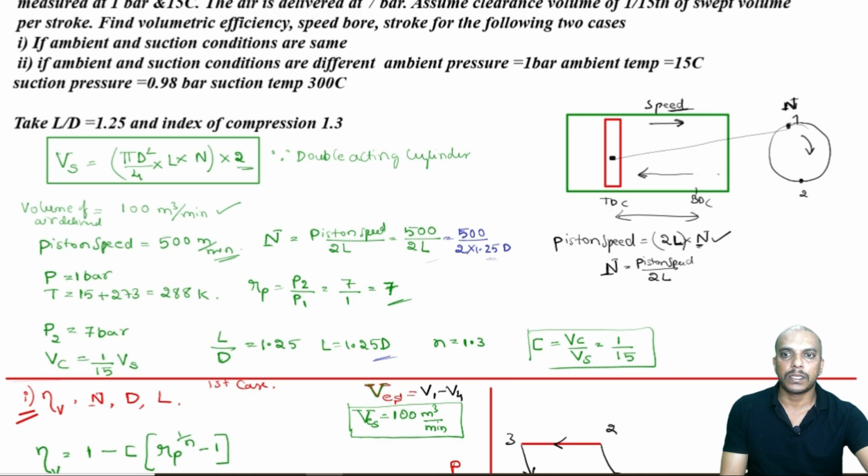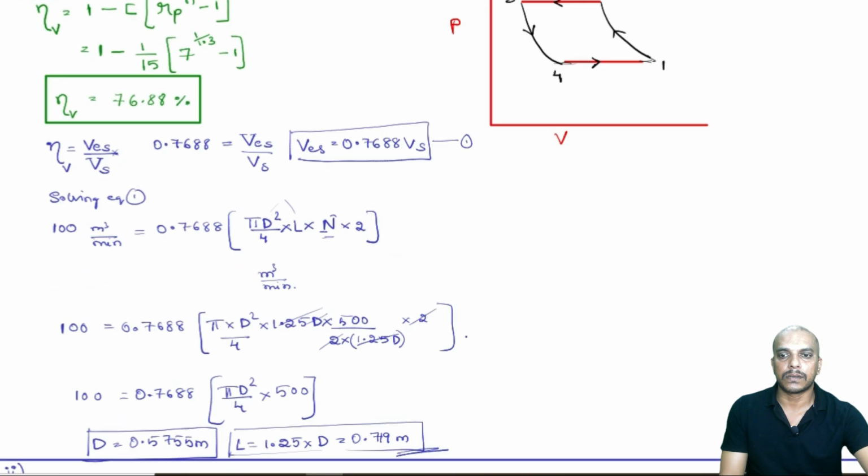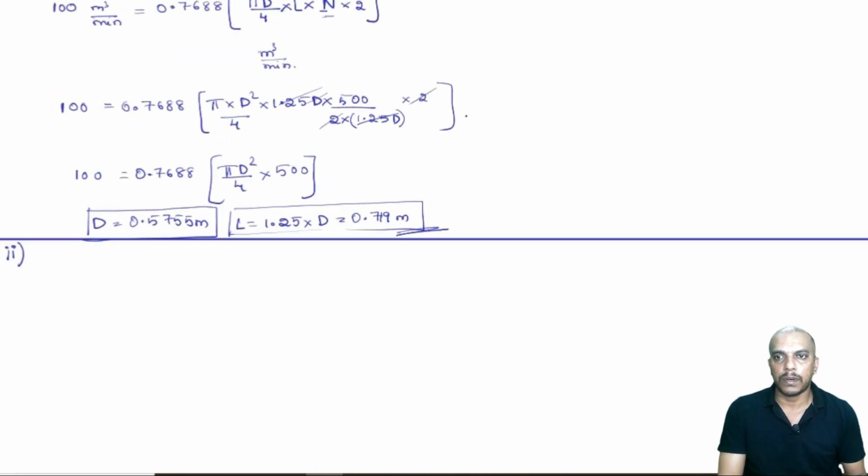So suction pressure is 0.98 bar and 30 degrees Celsius. Now, this is 30 degrees Celsius, not 300 degrees Celsius. So P1 is then 0.98 bar and the temperature is 30 degrees Celsius.